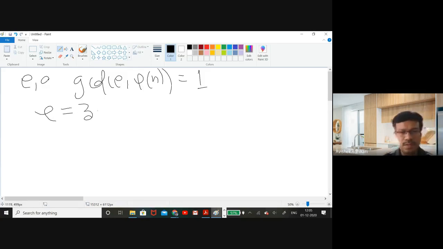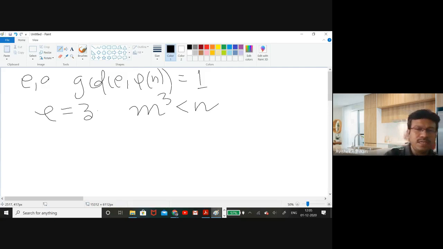You might have chosen e to be 3 for easy computation, and by chance the m that you want to encrypt is such that m cube is less than n. It might happen that the plaintext value is also very small, in such a way that m^3 is strictly less than n.